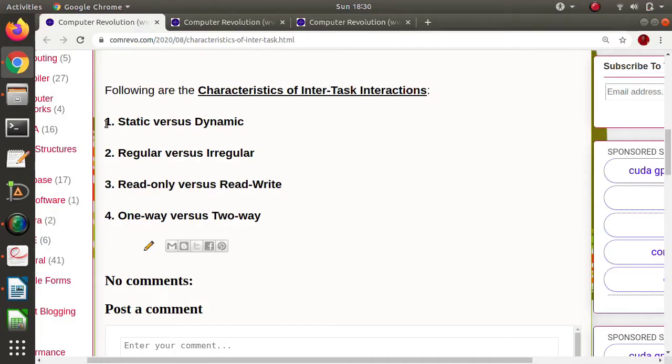We'll focus on the first one, static versus dynamic. When these interactions happen at particular time intervals, we say it is a static interaction. As these interactions happen at particular time intervals, before execution of that particular algorithm we can know when the interaction will happen, and that's why it is called a static interaction.